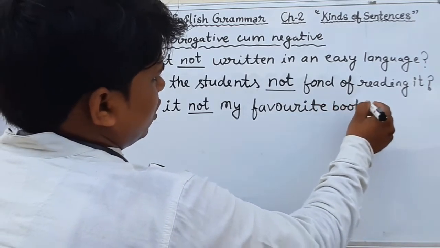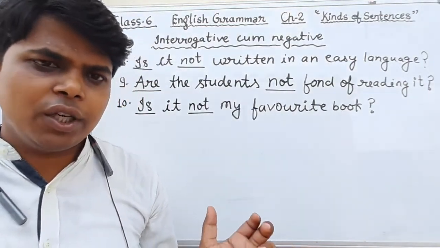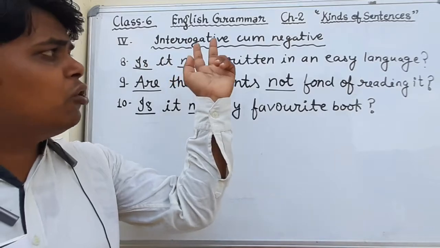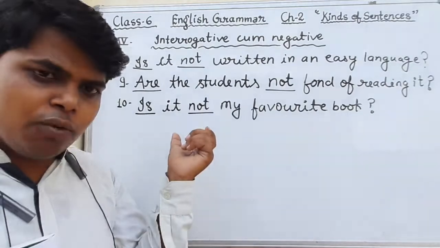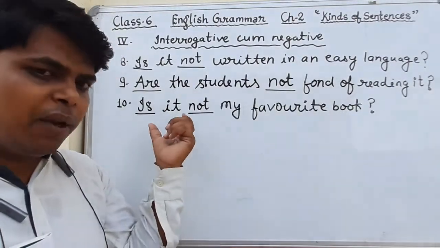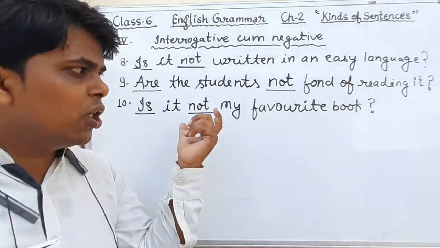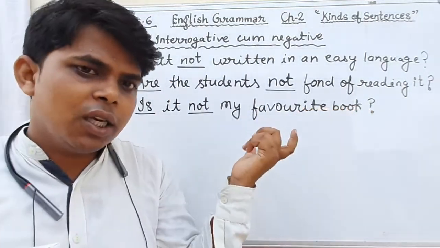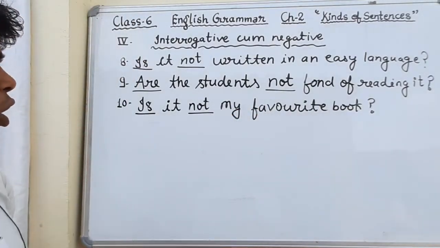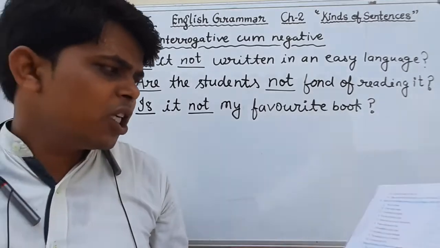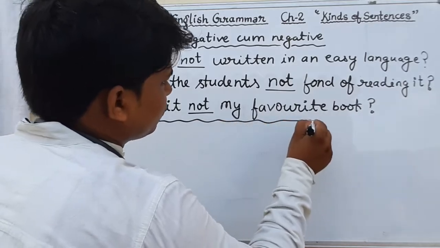Then in the last, at the end of the sentence, we will use the question mark, because we are making interrogative cum negative. So it is compulsory that we should use the interrogative helping verb in the beginning of the sentence, and we have to use negative word not in the sentence, and at the end of the sentence we will use the question mark. Okay, I hope that you all have understood these exercises. In this way we have completed exercise number 4.